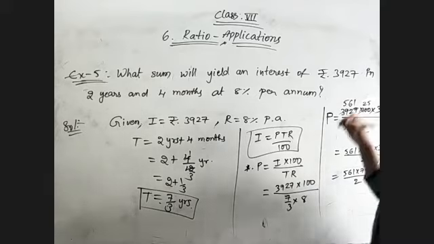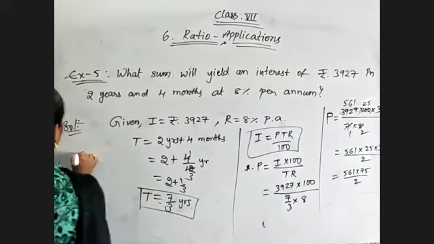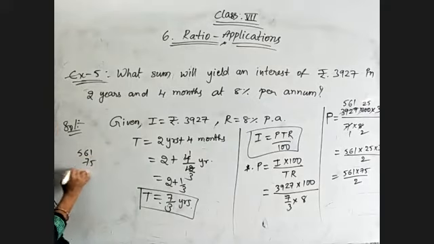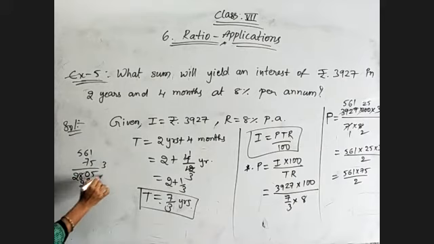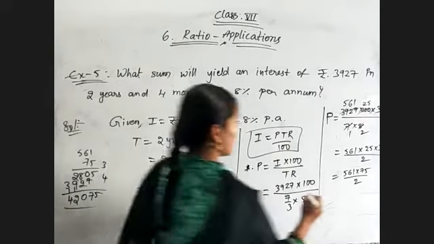So 561 into 75, what will be the answer? 5 ones are 5. 5 6 are 30. 5 5 is 25 plus 3 is 28. 7 ones are 7. 7 6 are 42. 7 5 is 35 plus 4 is 39. So 5, 7, 10, 12, 4. 42,075